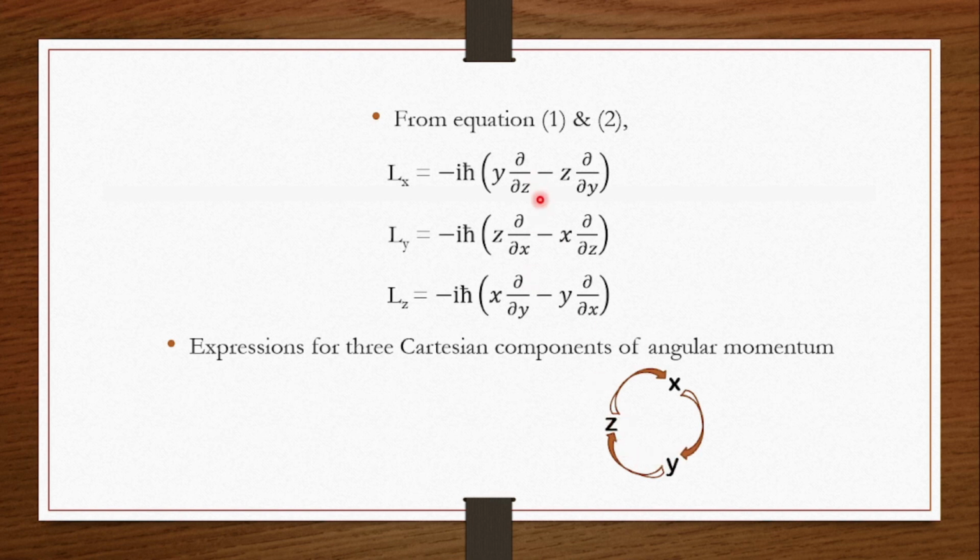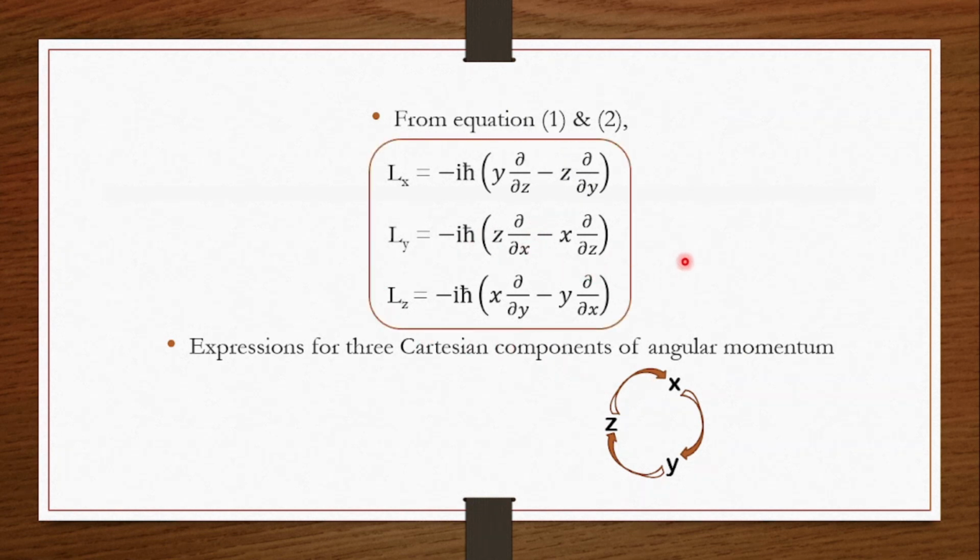Minus is the common sign, then reversing the first term, that is z will come here, y will come here, that is z ∂/∂y. In the same way, for Ly, the next term to y is z, after z we have x. In the same manner we have to write all the terms and easily we can remember all three Cartesian components of angular momentum. So this is a technique to remember these visually complicated expressions, but actually they are very simple.